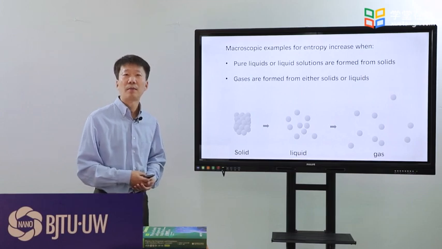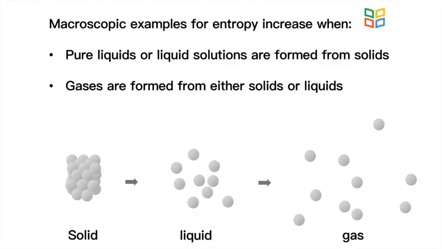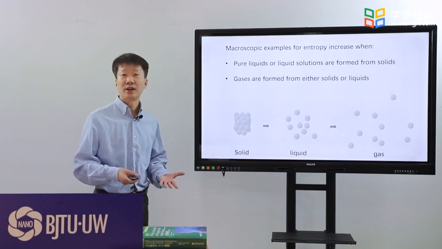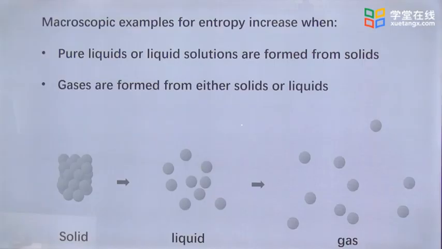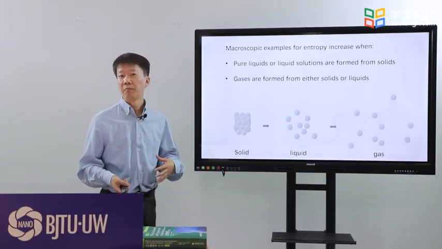Now, we talk about macroscopic examples of microstates change. When a solid is heated up, it turns to liquid. The distance between the molecules increases. The molecules in the liquid state move randomly. In contrast, the molecules in a solid are immobilized. The molecules in liquid may have different velocities of motion, different molecular vibrations, and different positions from each other, especially compared with those in solid.